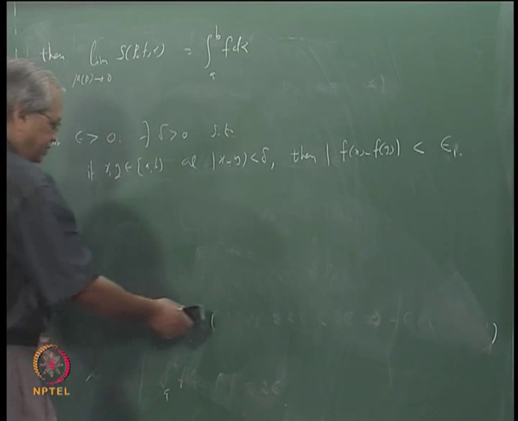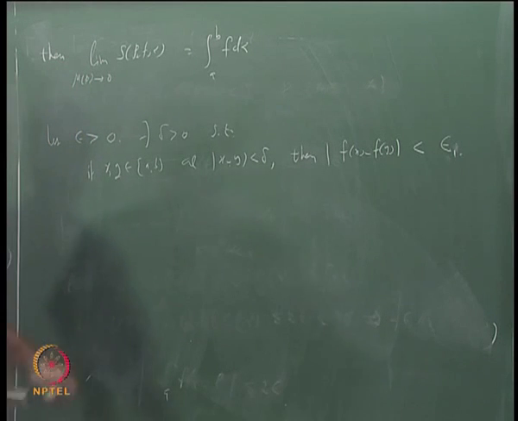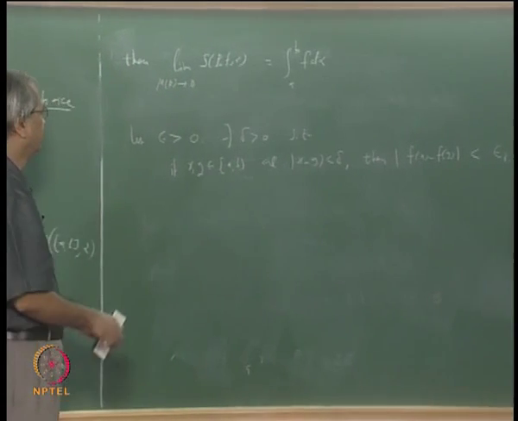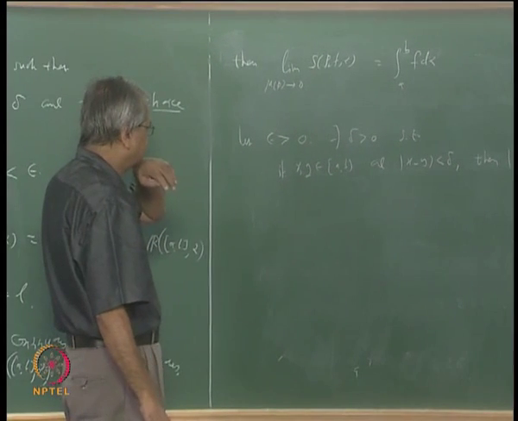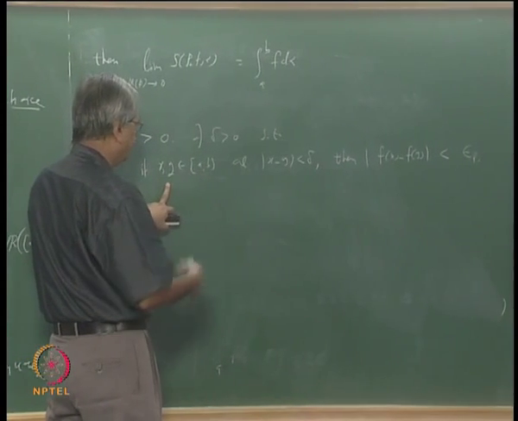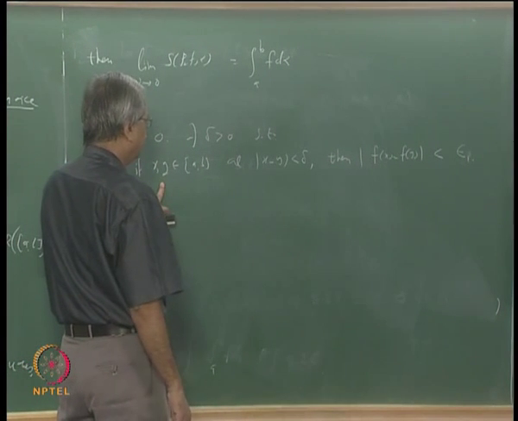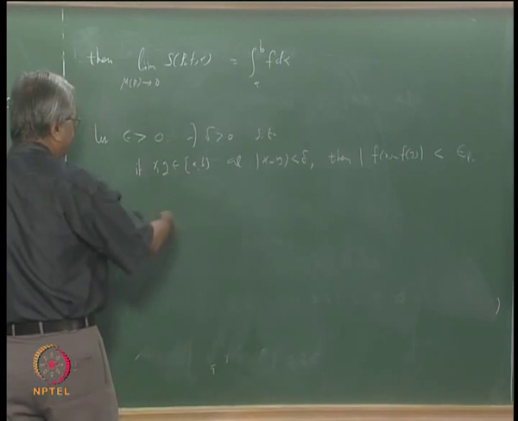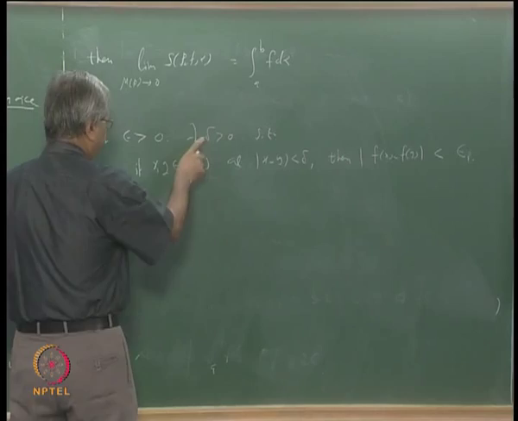Now this is how we proceeded with the proof. Take any partition with mesh of P less than delta.